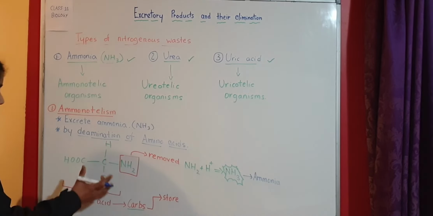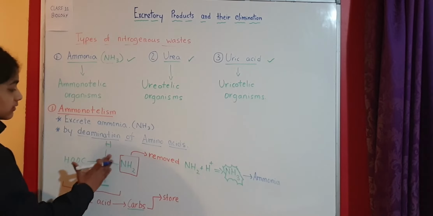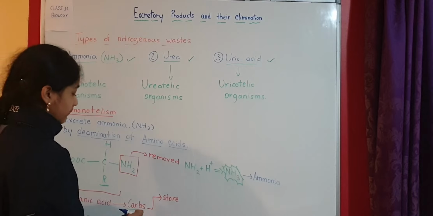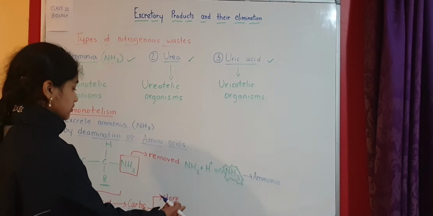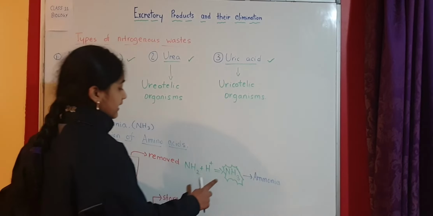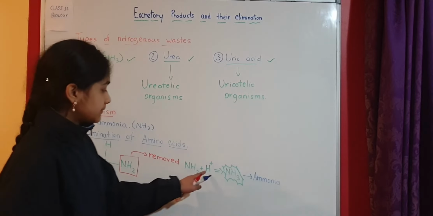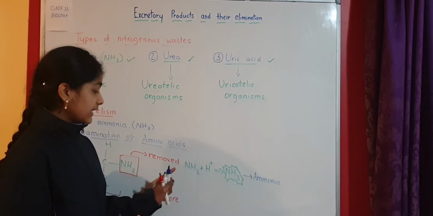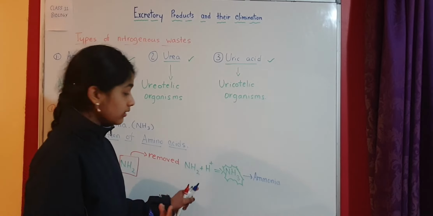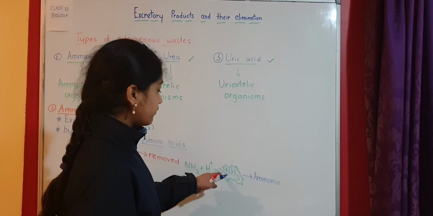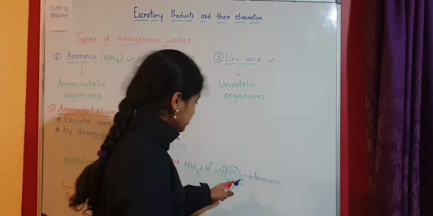Here we have an organic acid when you remove NH2, and this organic acid converts into carbohydrates, which are used to store. NH2 is removed, and it uses energy to combine with a proton or a hydrogen molecule, resulting in the formation of NH3.